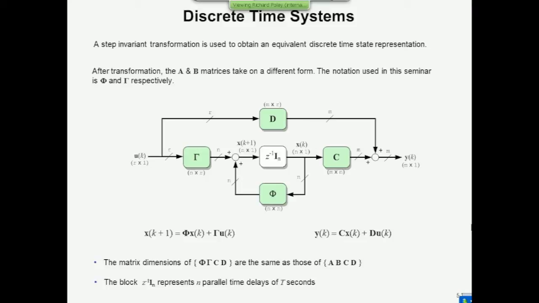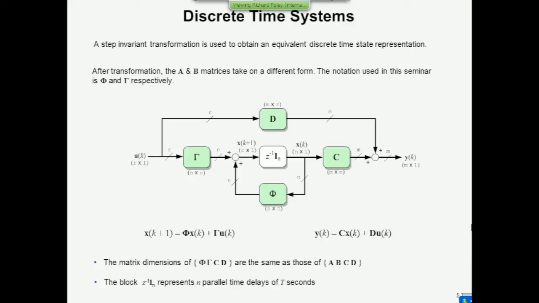So the only thing that's different, well, I suppose there are three things that are different in the state equation pair. The first is that we're dealing with sample systems now, so the independent variable is the sample index, not continuous time. The second is that the system matrix has changed from A to C, and the third is that the input matrix, or the driving matrix, has changed from B to gamma. For an nth order system with the same number of inputs and outputs, the dimensions of these matrices don't change. So I've put the dimensions on.